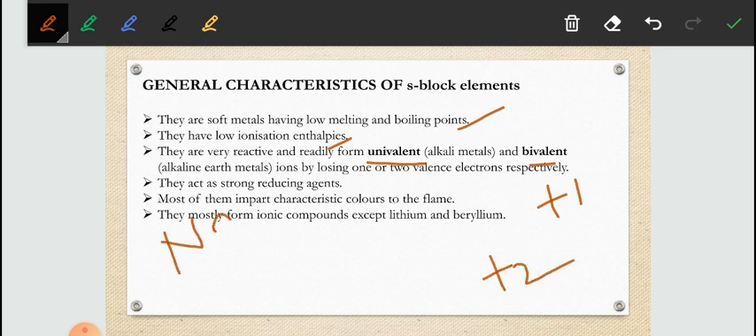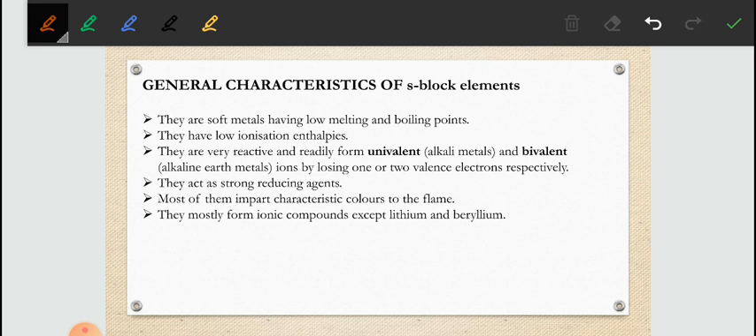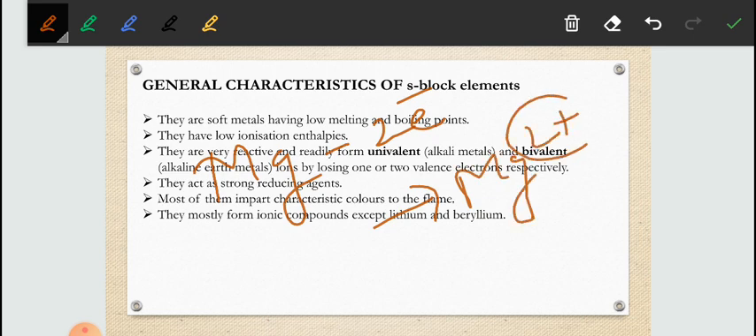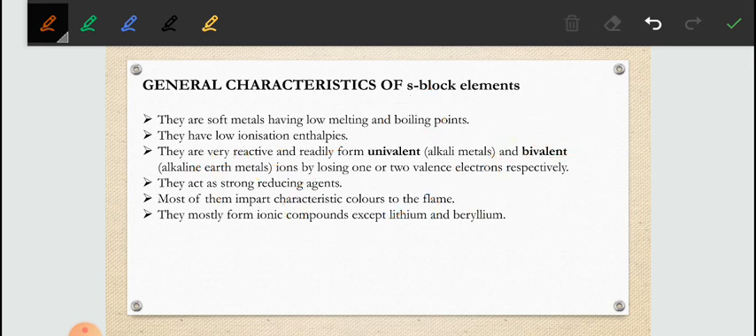Na very easily loses one electron and becomes Na+, so it is univalent. Magnesium easily loses its 2 electrons to become stable and becomes Mg2+, so it is bivalent. So these are very reactive and readily form univalent and bivalent ions; they are known as alkali and alkaline earth metals. They are strong reducing agents. The reason is they lose their electrons very quickly, so other elements can gain electrons from them. That's why they are called strong reducing agents.